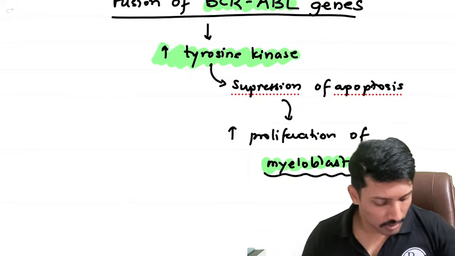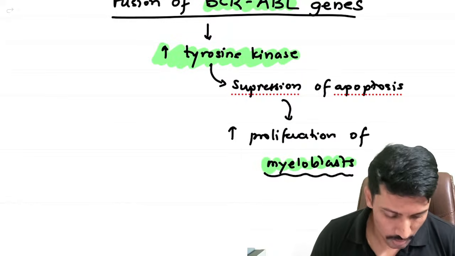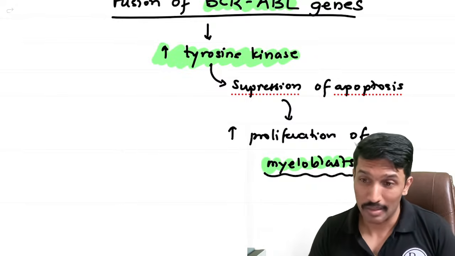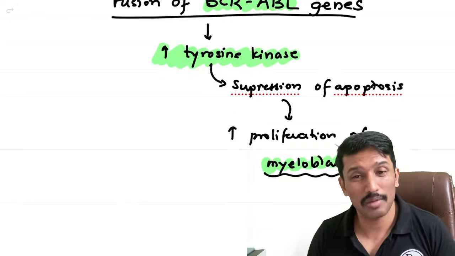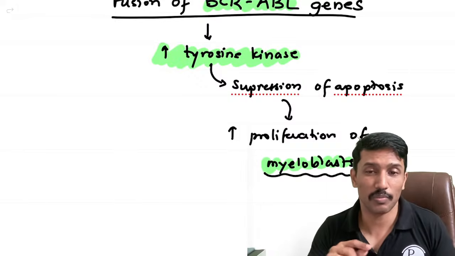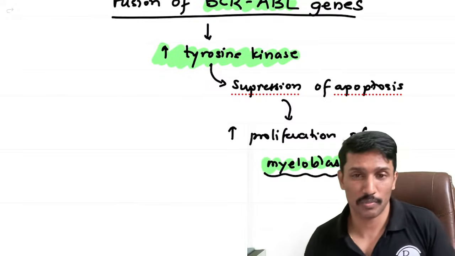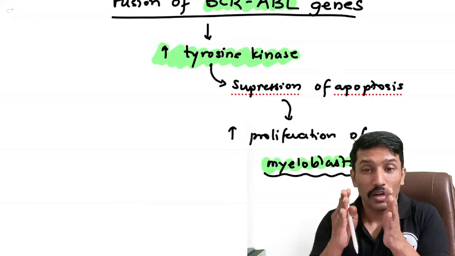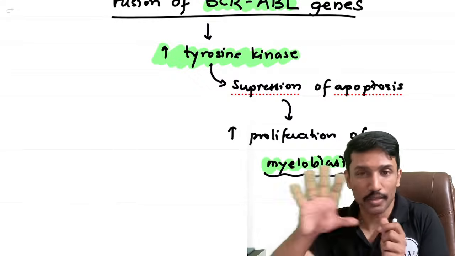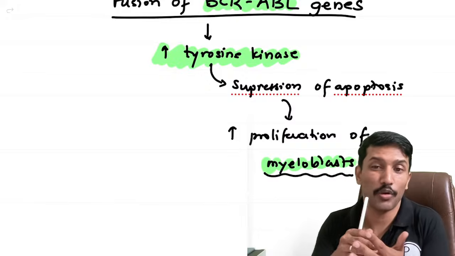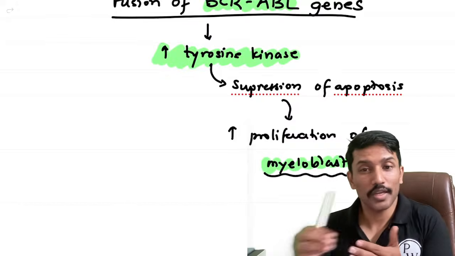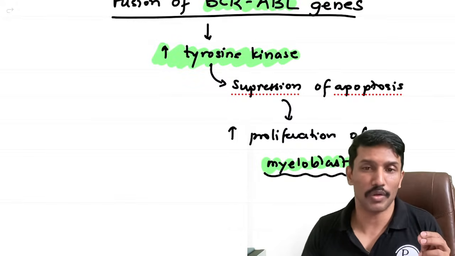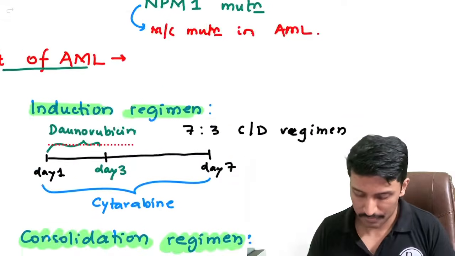So see, if you have a case of AML or CML or anything, if the patient's hemoglobin is less than 7, we might have to give a blood transfusion. Blood transfusion is not therapeutic. What we're talking about is bone marrow transplantation. We are not transfusing blood. We are doing the bone marrow transplantation. See, what bone marrow transplantation does is it instills normal precursor cells or hematopoietic stem cells, with no cytogenetic abnormalities. This patient had cytogenetic abnormalities which has resulted in development of AML, like those we mentioned here.